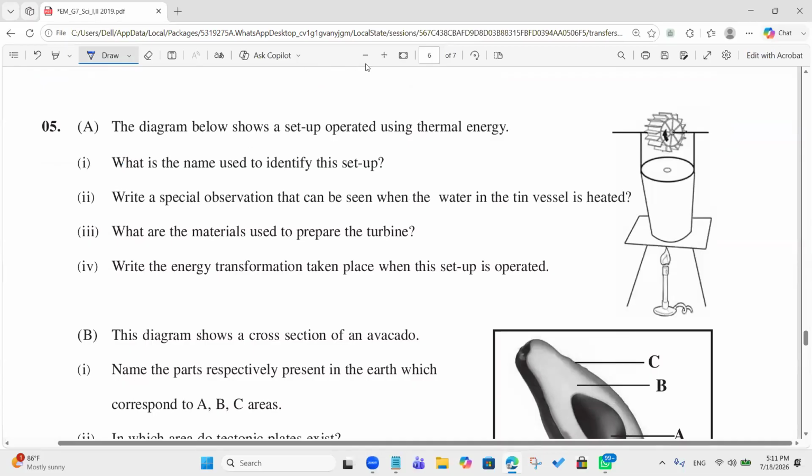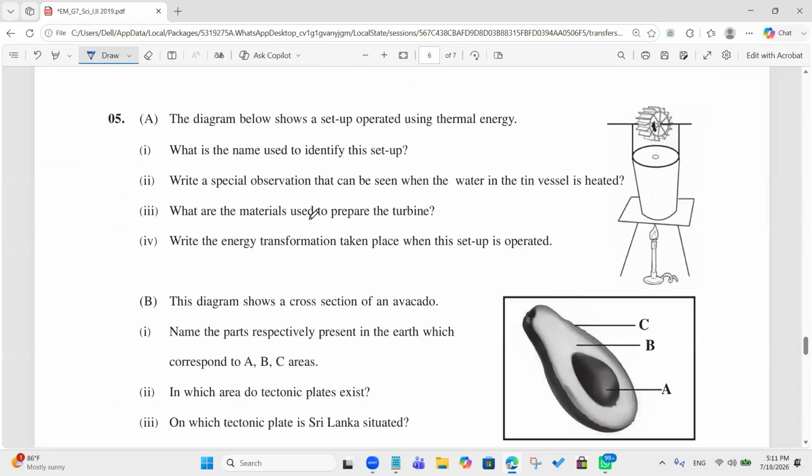Okay, let's move on to question number 5. The fifth question.